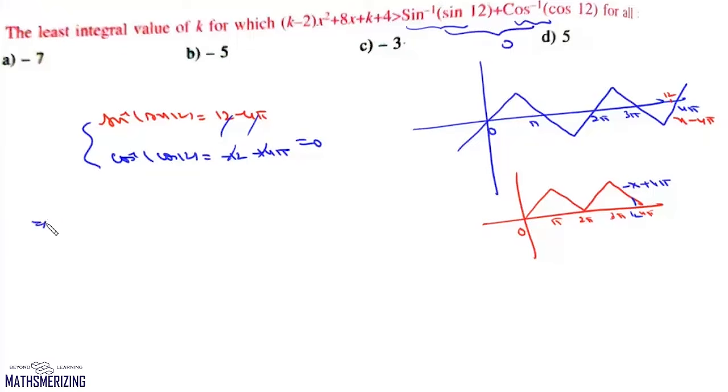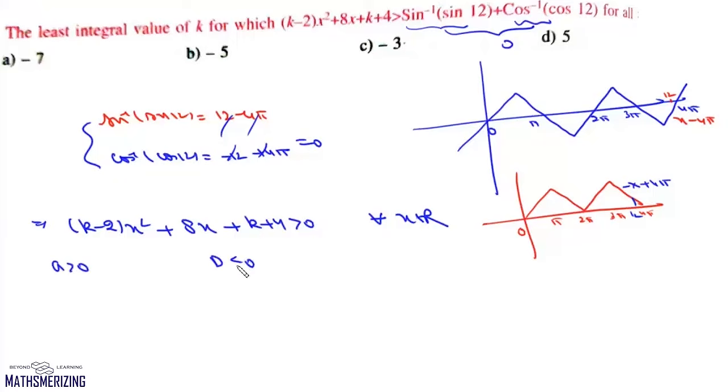So we get our question that we need to find the least integral value of k for which k minus 2x square plus 8x plus k plus 4 is greater than 0 for all x belongs to R. Now it is a quadratic expression. A quadratic expression is always positive when a is greater than 0 and d is less than 0.